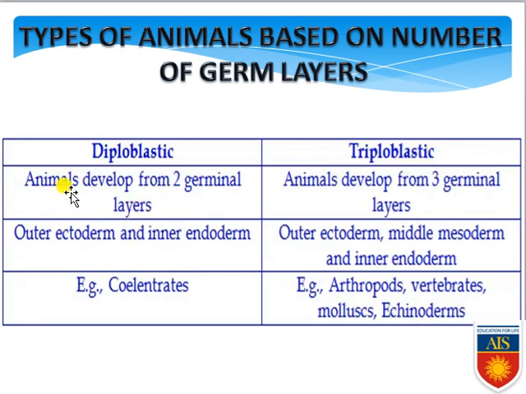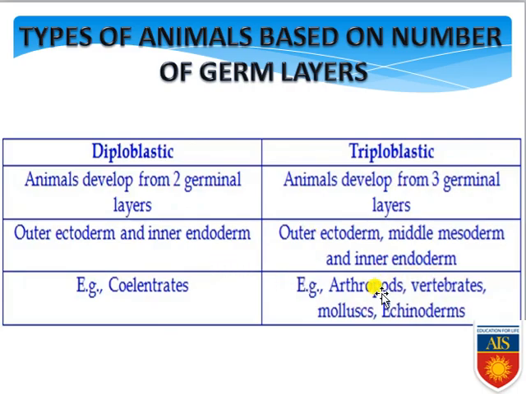So let's see animals having 2 germinal layers and animals having 3 germinal layers. Diploblastic organisms have ectoderm and inner endoderm. Triploblastic organisms have ectoderm, mesoderm and endoderm all. Diploblastic organisms are Porifera, Cnidaria, Ctenophora. These are all diploblastic organisms, but starting from platyhelminths, they are all triploblastic organisms.